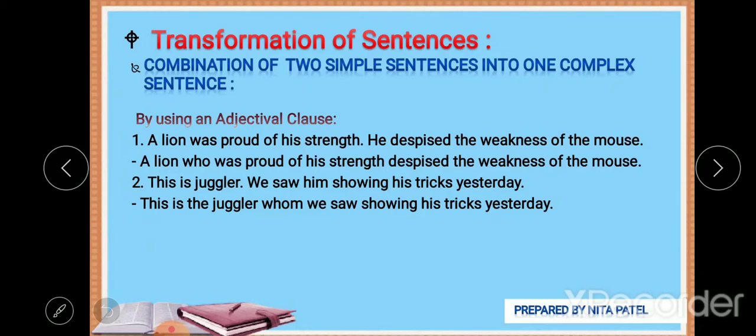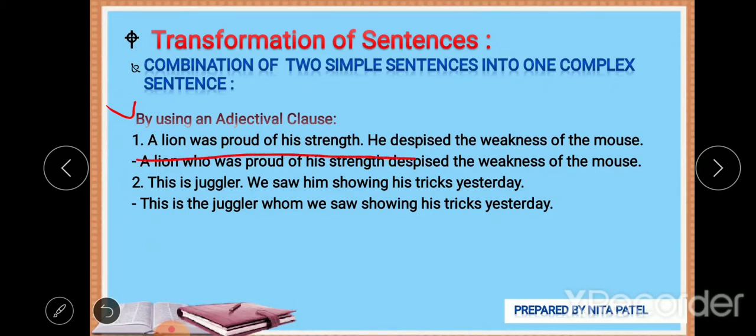Okay, now let's see another method to combine two simple sentences into a complex one, that is by using an adjectival clause. An adjectival clause is of course a form of subordinate clause that qualifies a noun or pronoun in the principal clause. Same thing, if an adjective is there, it qualifies a noun or pronoun. Okay, let's see the example.